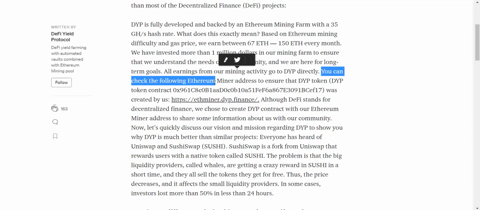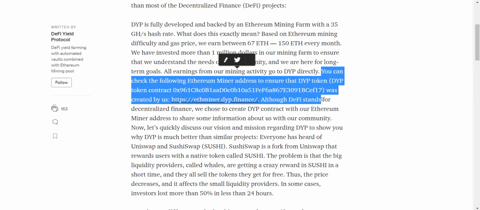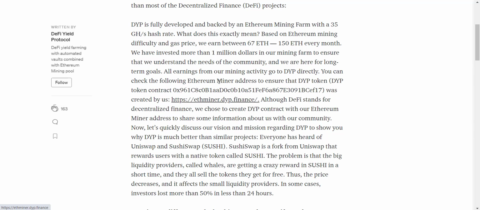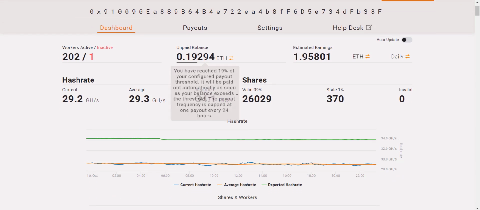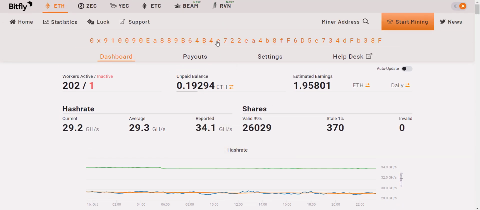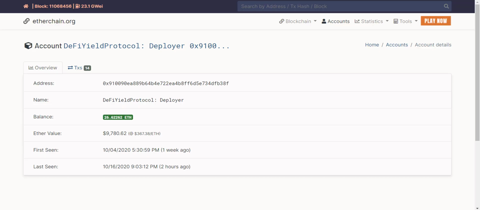You can check the following Ethereum miner address to ensure that DYP token was created by using ethminer.dyp.finance. If you click on this, you will be redirected to their website, and here you will get all the details about their mining capacity and all. If you click on this address, you will be redirected to etherchain.org, and here you will get all the data about the project. Here you can check the name is written DeFi Yield Protocol, and you also can check their balances. So let's get back to the website.